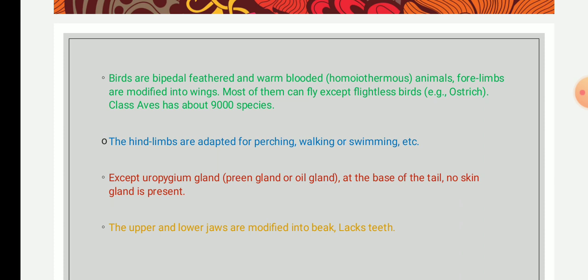No skin glands are present, so only this uropygial gland, that is the preen gland or oil gland, will be present, whereas in ostrich and parrot the oil gland is lacking, meaning they don't have this oil gland. The next point is the jaws. Upper and lower jaws are modified into a beak, and they don't have teeth. Beaks are adapted to many ways of feeding.